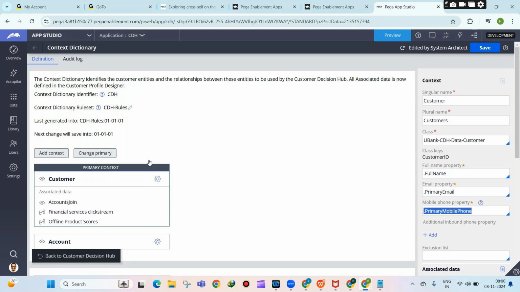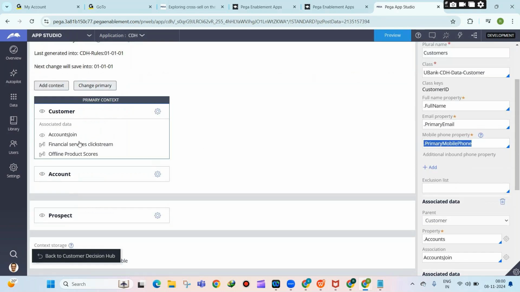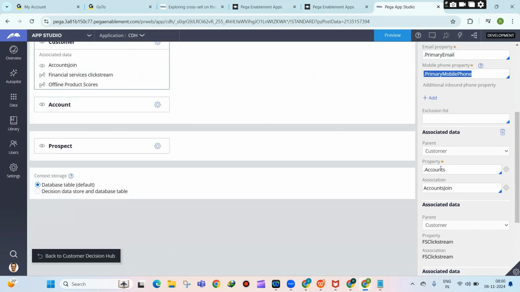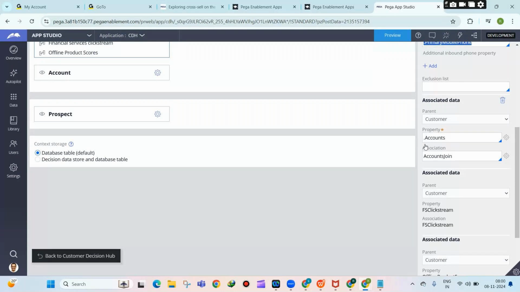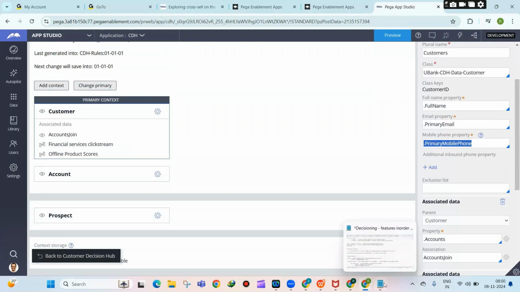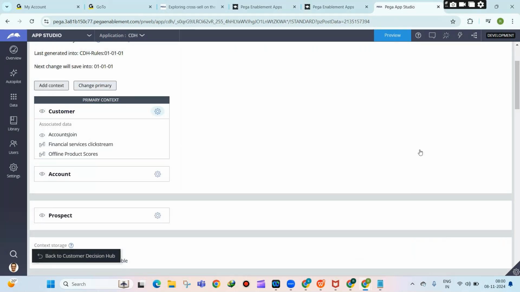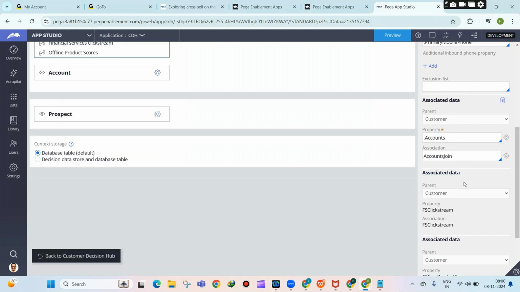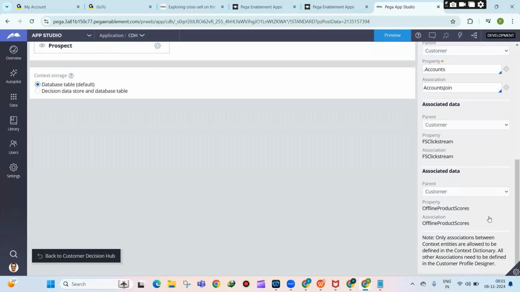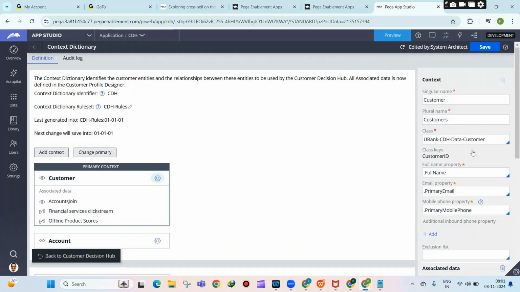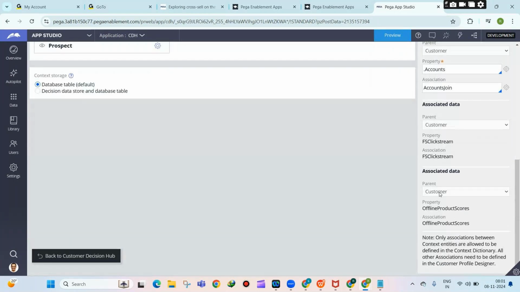Now for this particular context, you can also have an association. These are the association rules. In this example, customers have existing data like the existing credit cards of the customer and existing loans of the customer, which is called associated data. In this particular application, these are the associated data that is present. So creating associated data is very simple. Starting from the 24 version, you have to do the associations in the customer profile viewer.